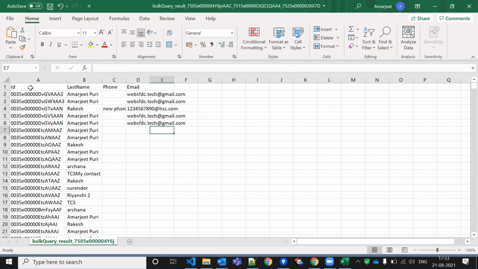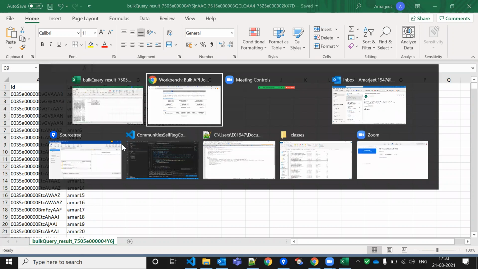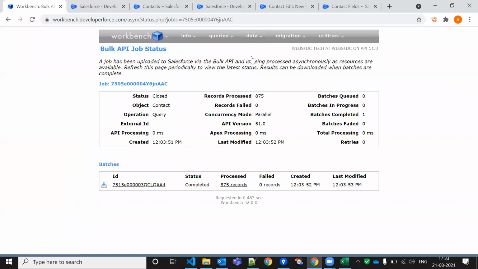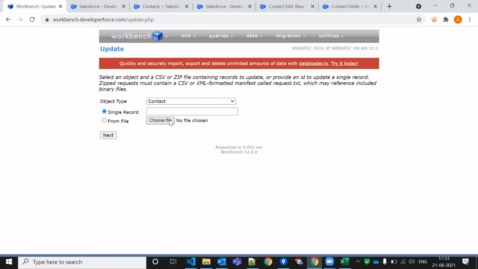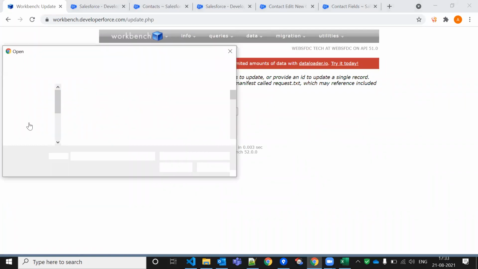Now if I want to update a particular field, suppose I want to give it AMR1, AMR2, so I want to update the names. Let me save this file and go here again. I'm going to update now. I'll click on choose file. I'm updating now against that ID.